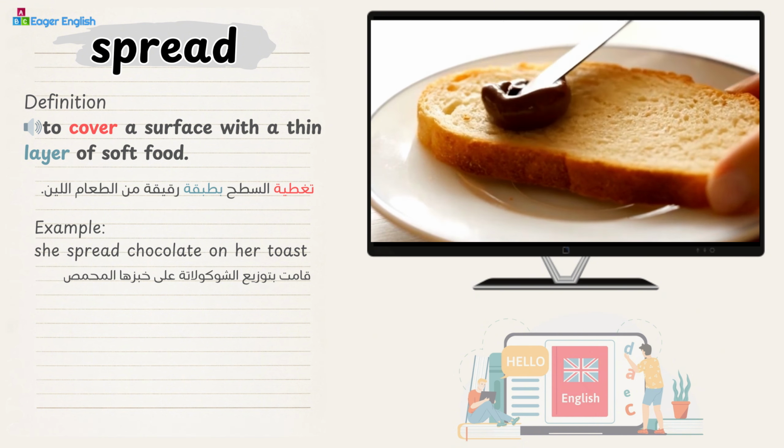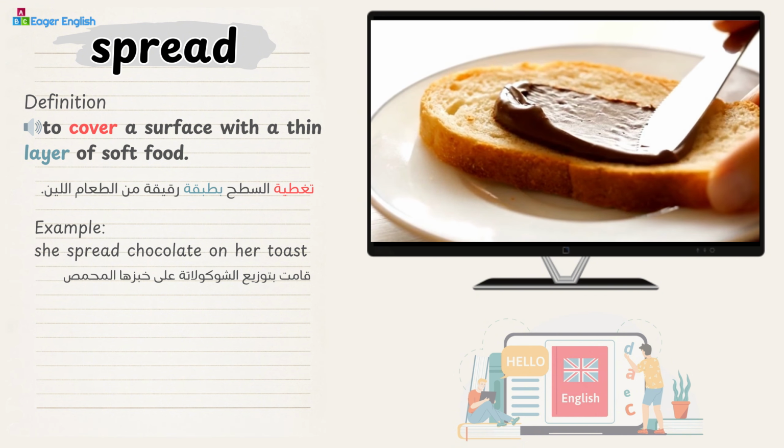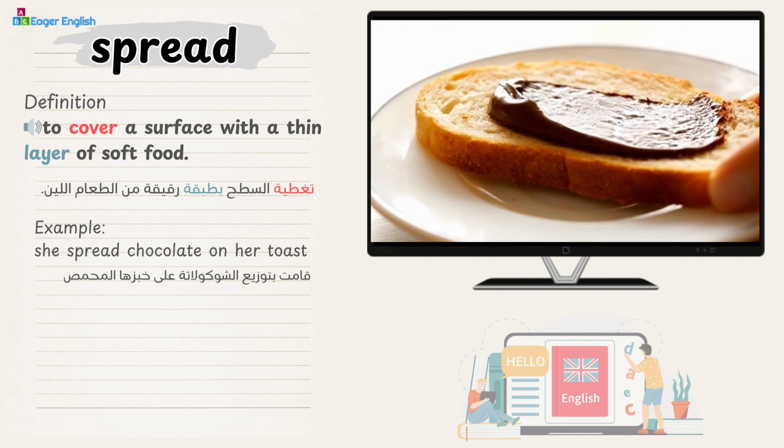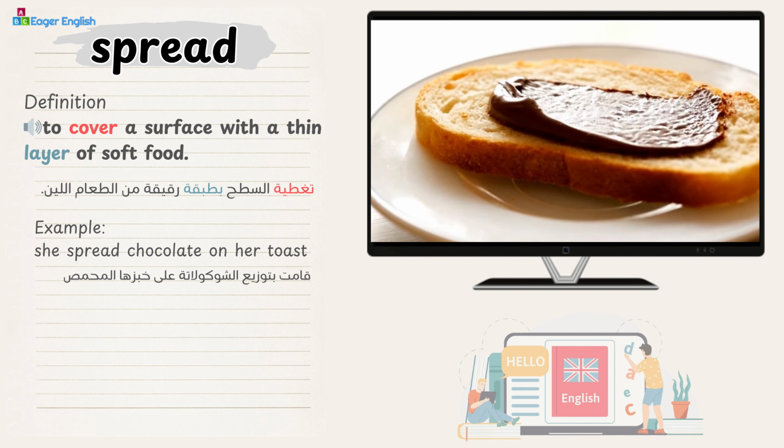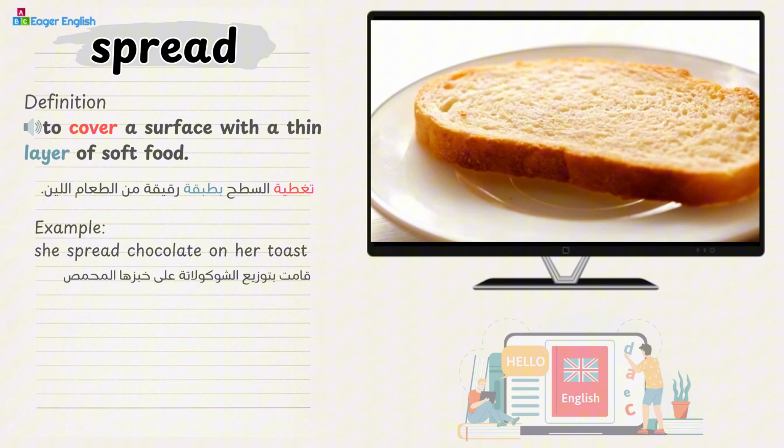Spread. Definition: to cover a surface with a thin layer of soft food. Example: she spread chocolate on her toast.